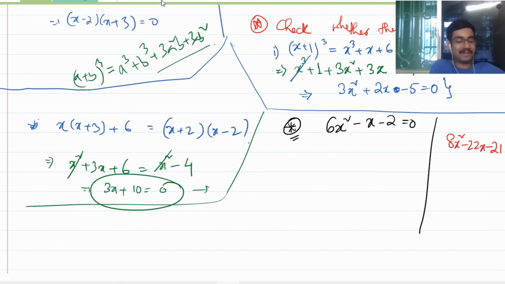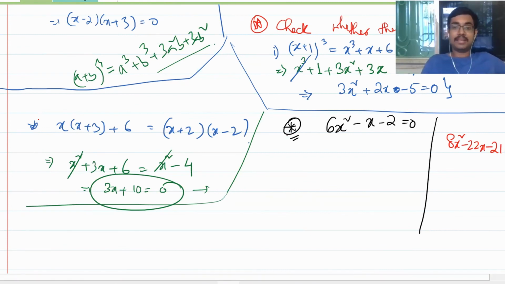See, this is the chapter we are studying. How is 3x minus 2 equal to 0? How come x is equal to 2? If 3x minus 2 equal to 0, then 2 by 3 and minus 1 by 2. Very good. Okay. 6x square minus x minus 2 is equal to 0.